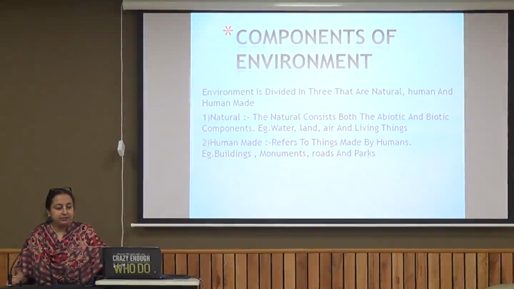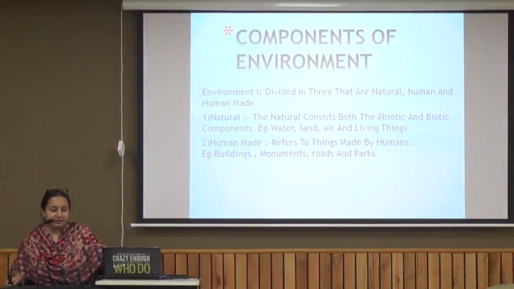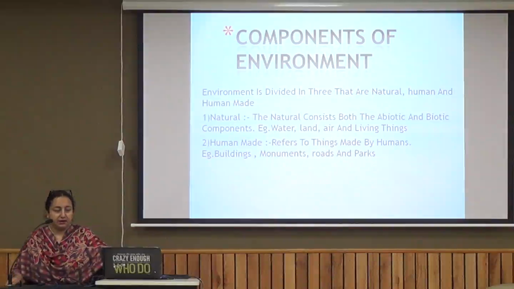It refers to the things that are created by human beings, like the infrastructure that we have created, or the room that we have built with our own knowledge and technology. All these things are the human made. Some good examples are buildings, monuments, roads and parks.